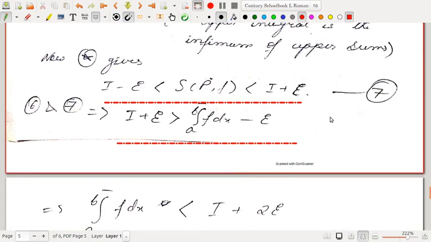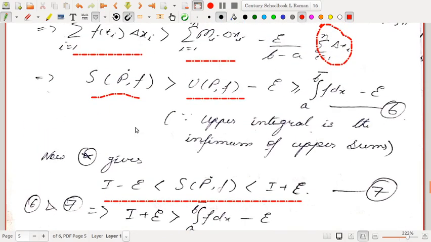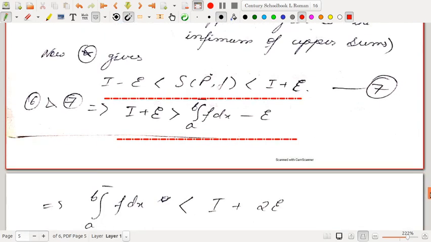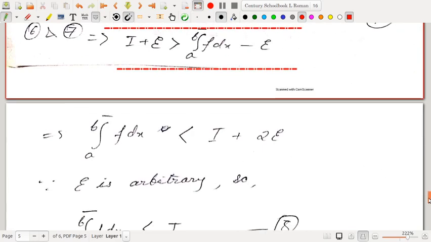So from 6 and 7 what can you conclude? From 6 we have S(P, f) is strictly greater than the upper integral minus epsilon, and from 7 we have S(P, f) is strictly less than I plus epsilon. If you combine them, we can write I plus epsilon is strictly greater than the upper integral from a to b minus epsilon. So the upper integral is strictly less than I plus twice epsilon. But epsilon is arbitrary.